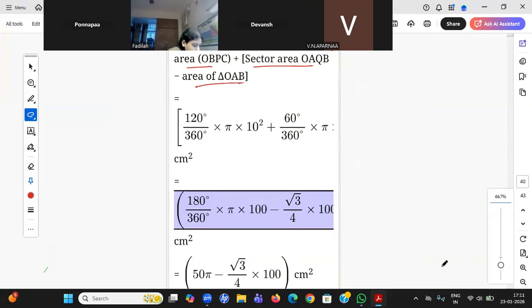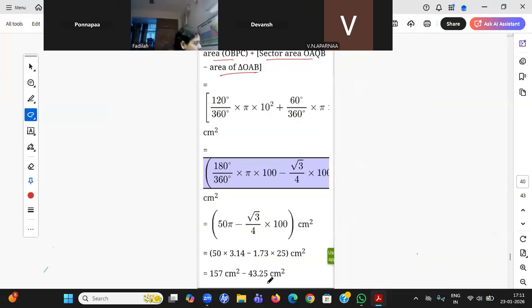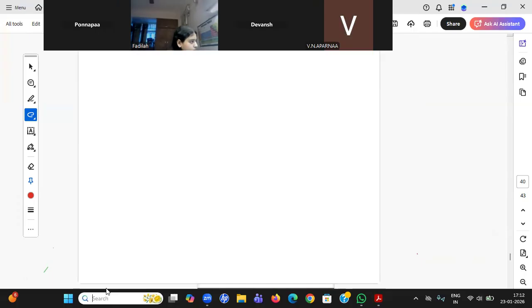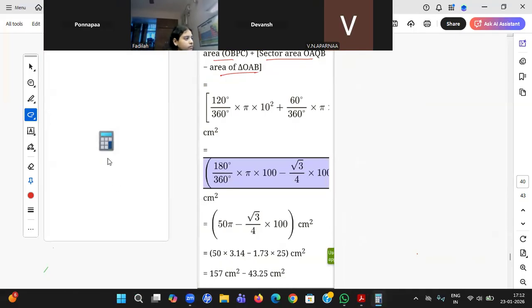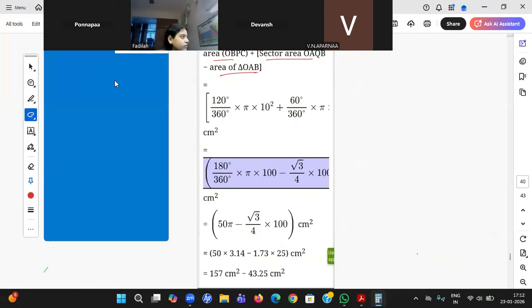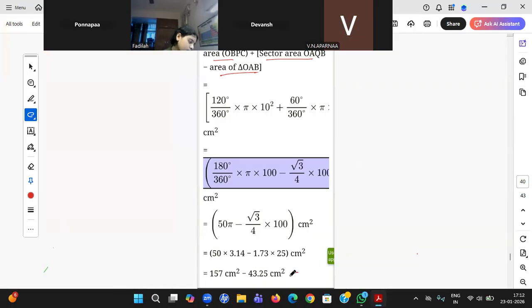Okay, so the final answer will be 157 minus 43.25. So 117.35 is the final answer, 117.35 centimeters.